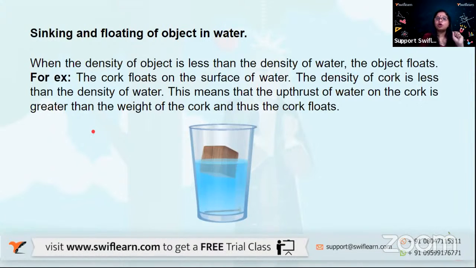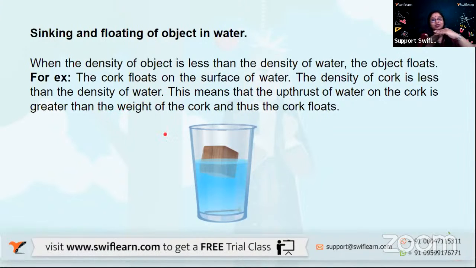So, sinking and floating: when the density of an object is less than the density of water, the object will float. In one concept, we said when the density of an object is more than the density of water, it will sink. Similarly, when the density of an object is less than the density of water, the object will float. Let us take an example. For an object denser than water, we talked about the iron nail. Here we are going to talk of cork. You take a cork and put it in a glass of water, you will see it will float on the surface of water, because the density of cork is less than the density of water.